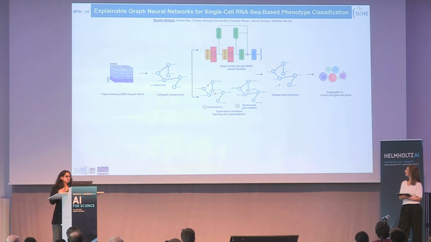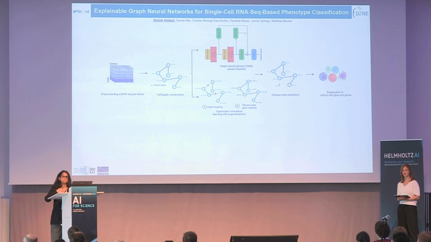So this is why my approach starts with graphs, and then it proceeds further to disease state prediction from those graphs. The first thing is I construct a cell-to-cell graph from a gene expression matrix for each donor, and then use it for a graph classification task. For that, my classifier is based on a hierarchical pooling approach, which could be from self-attention graph pooling or from top-K pooling, and then use it ultimately for the phenotypic classification, which could be between healthy or diseased